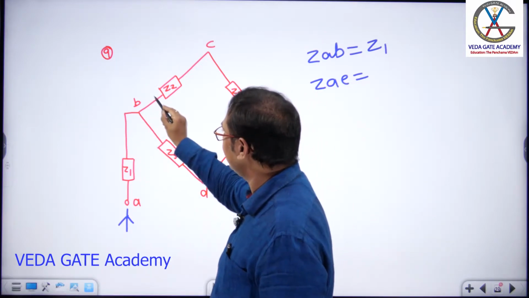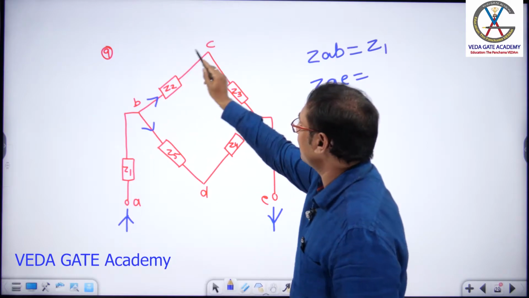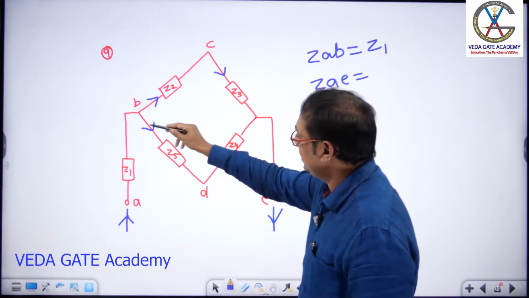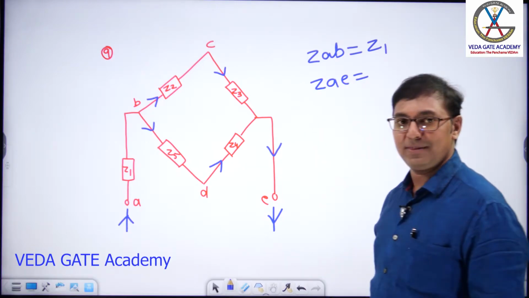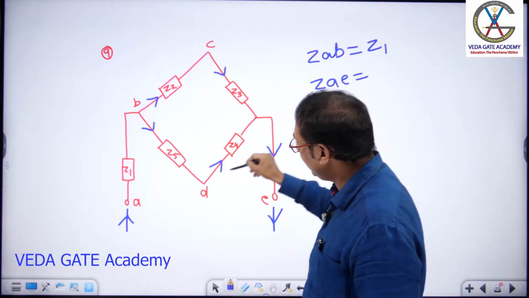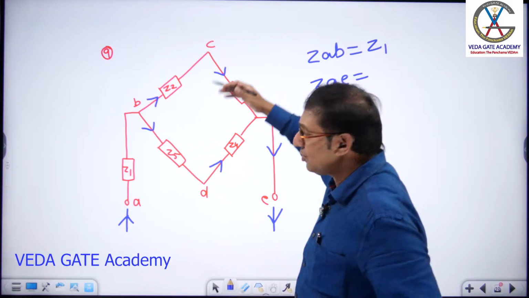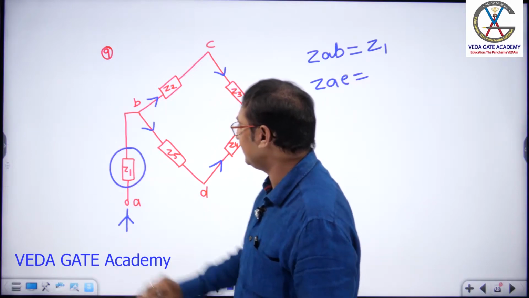Current comes like this. At this point, current divides like this and like this. Whatever current comes here, same current flows here. Similarly here, same current flows. Both currents add like I. Yes or no? Right. How are these two connected? In series. How are these two connected? In series. Both series combinations are connected in parallel. The total combo is connected in series with Z1.